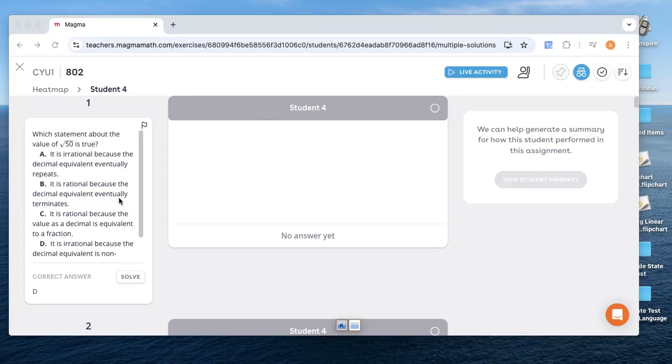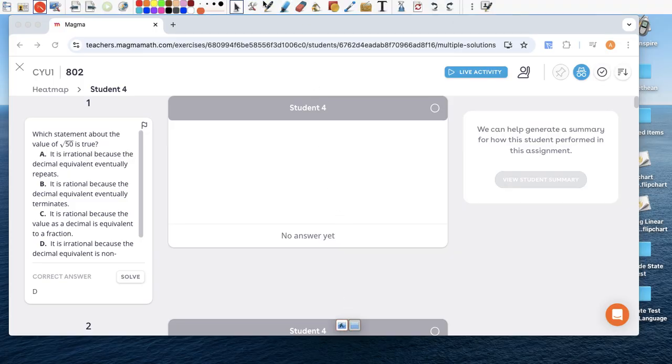All right, so the first question, which statement is true about the square root of 50? Well, square root of 50, if you think about it, is not a perfect square. There are no two numbers that multiplied will give you 50, and we can't express the square root of 50 as a ratio of two integers. So let me just write a few here.